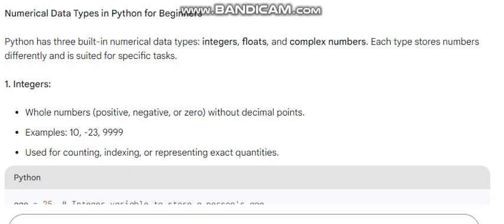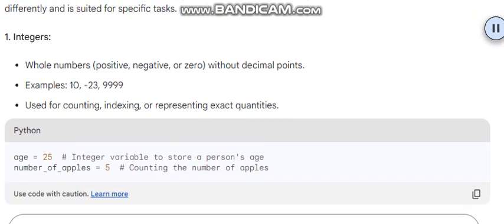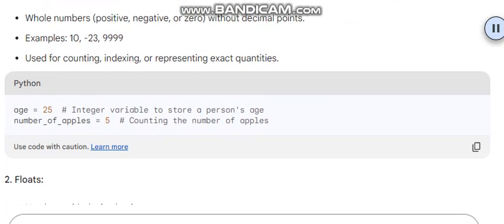1. Integers. Whole numbers, positive, negative, or 0, without decimal points. Examples: 10, -23, 9,999. Used for counting, indexing, or representing exact quantities.